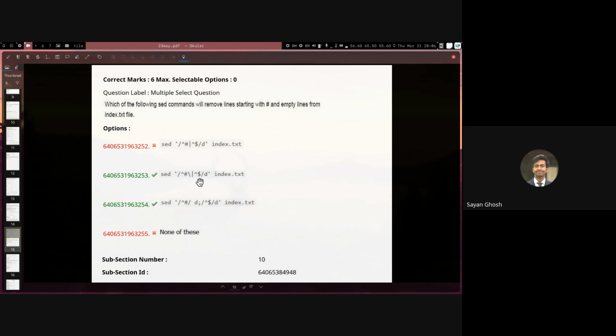So for lines where either of these regexes match, drop those lines. And in the third option, we have basically split it into two sed commands, so two sed actions inside the same command. We're telling it for lines that start with hash, drop them. And then in another command, for lines that start with end of line, drop them. So this will also do the exact same thing.